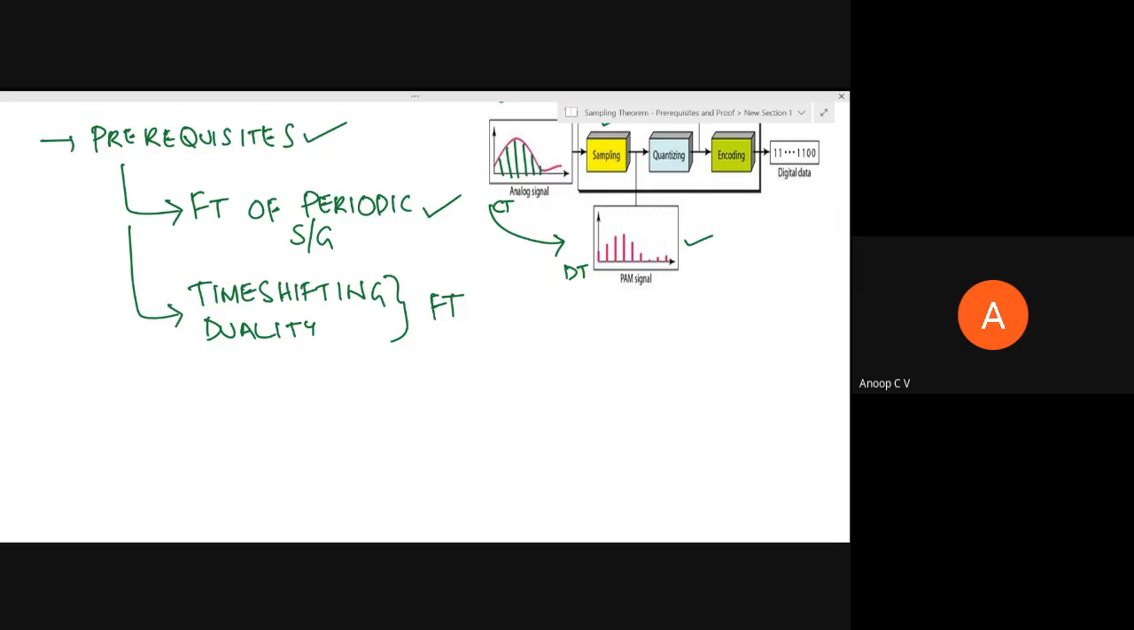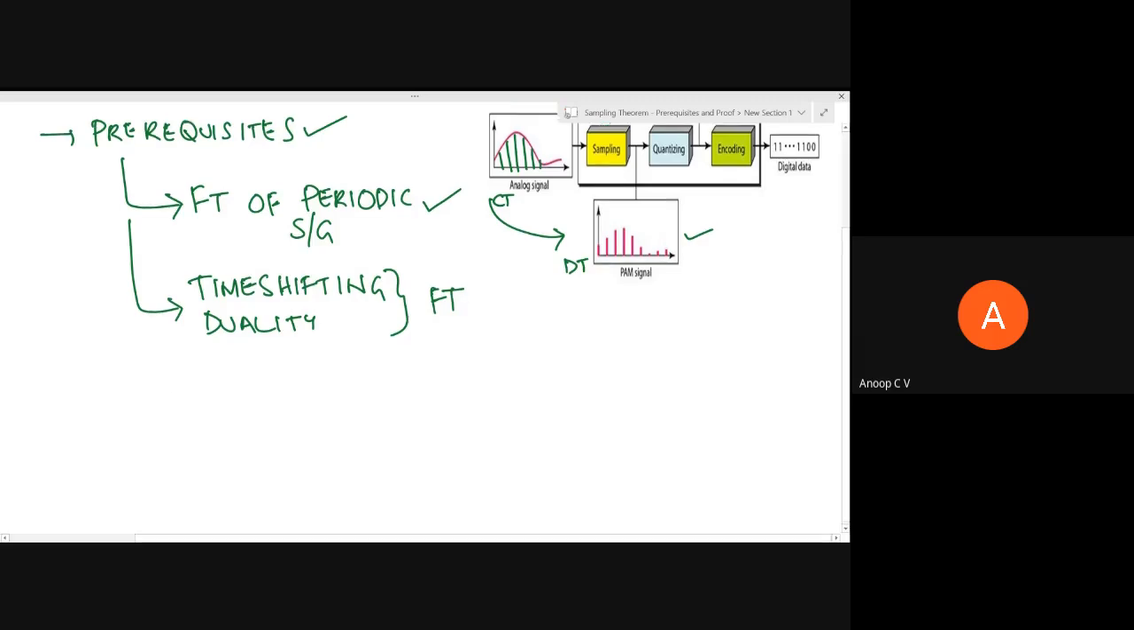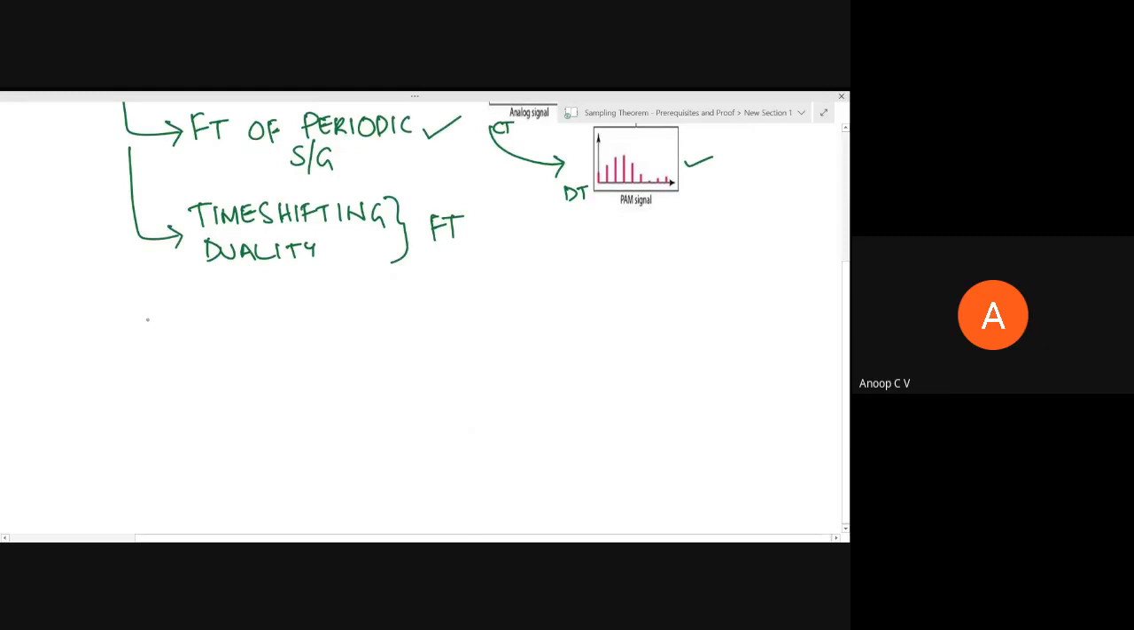So maybe I'll initially start by giving you the statement of the sampling theorem. Then we'll see the details. This is what the sampling theorem is, and what you have to verify or prove. We'll be speaking about the baseband sampling theorem, the ideal baseband sampling.